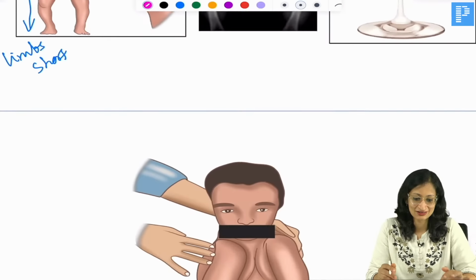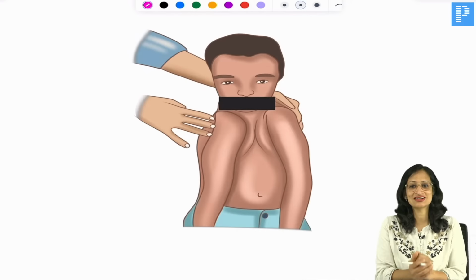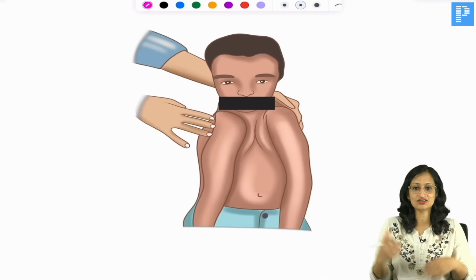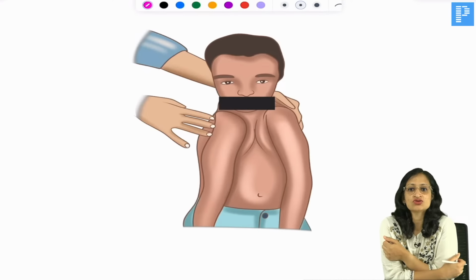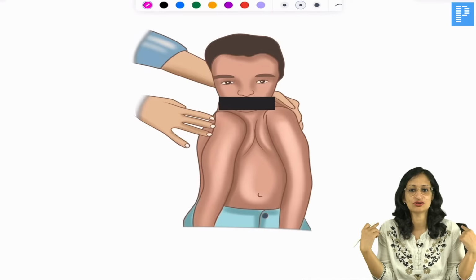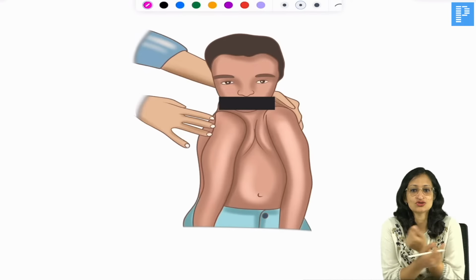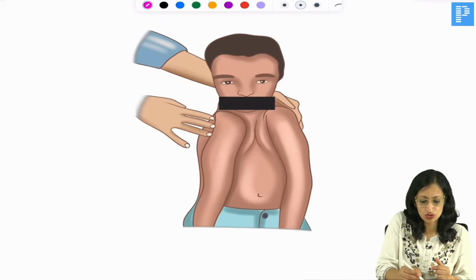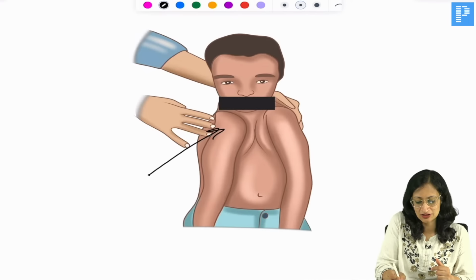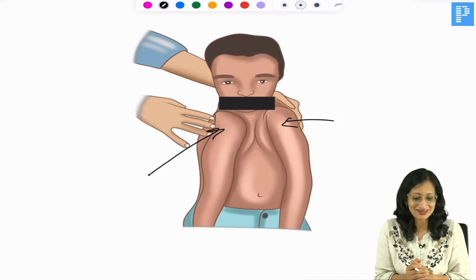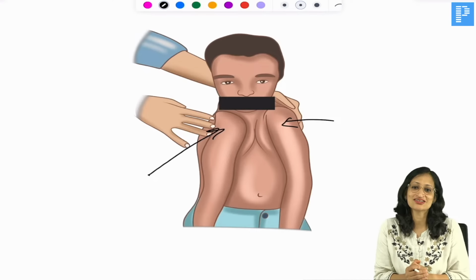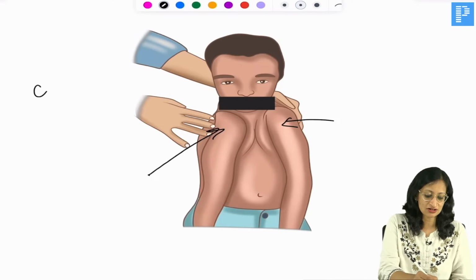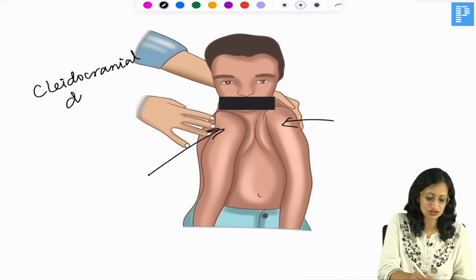Okay, right. Now what is this condition? So this is a very interesting condition. You try touching both of your shoulders to each other. Are you able to? I am not able to do that. Can you touch both of your shoulders to each other anteriorly? No. But this individual can touch both of their shoulders to each other anteriorly. So this is a condition known as cleidocranial dysostosis, which can be a potential question for you.